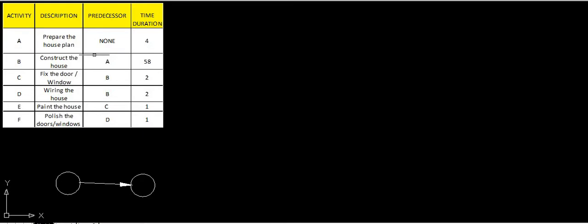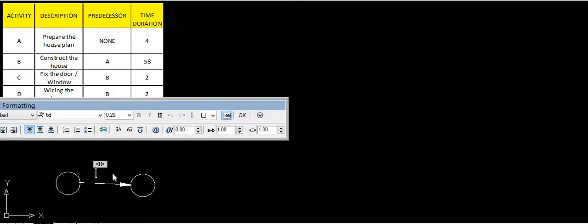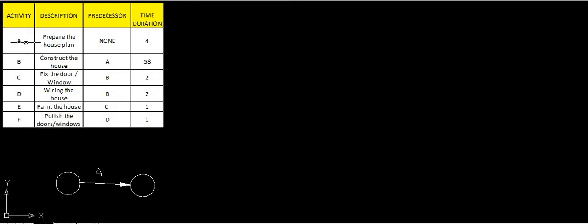So what is activity A? Is there any predecessor for activity A? No, there is no predecessor for activity A. There is none. So we will give the name A to this activity. This is activity A, which doesn't have any predecessor. So first we have drawn activity A, which doesn't have any predecessor.